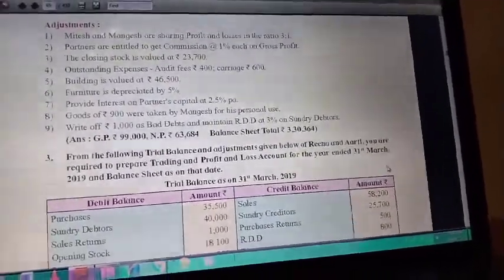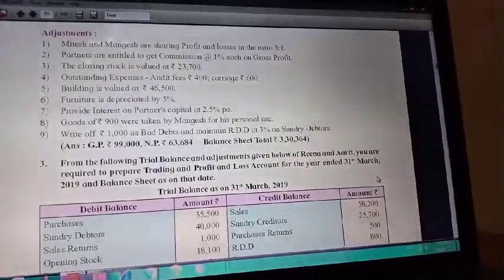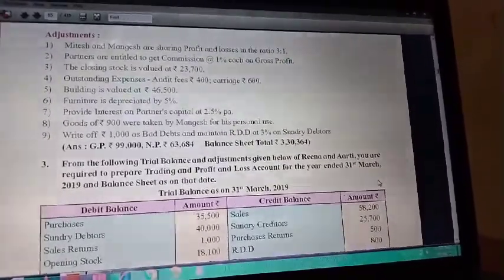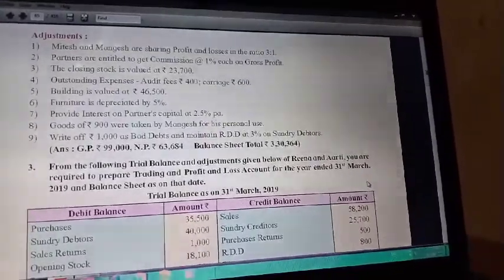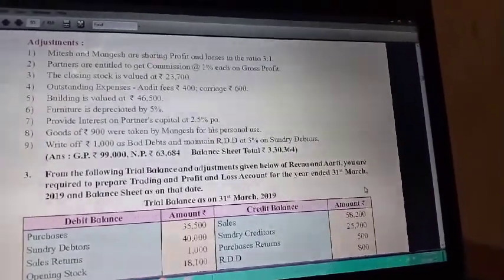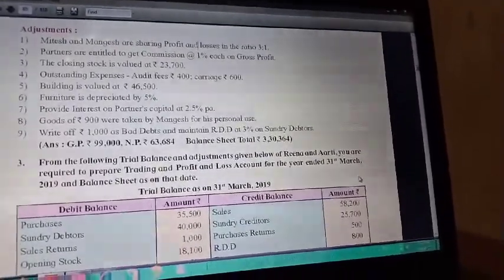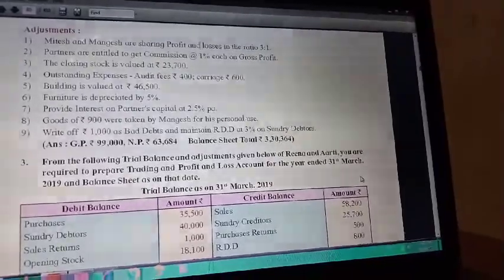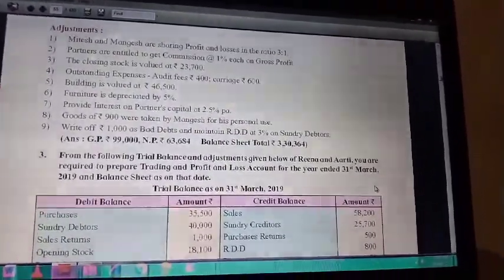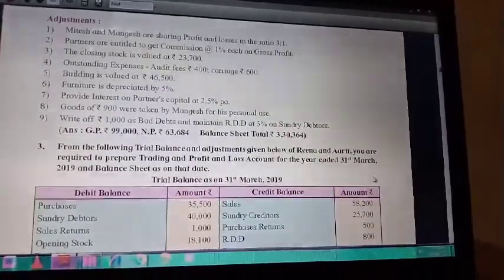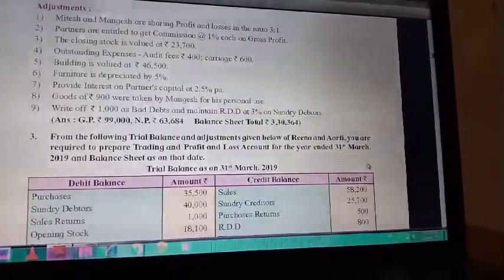Then Mangesh capital amount is 50,000. On 50,000 you have to calculate interest on capital at 2.5%. It is 1,250. First effect, partners current account credit side by interest on capital. In Mitesh column 3,750, in Mangesh column 1,250. Second effect, profit and loss account debit side, interest on capital.